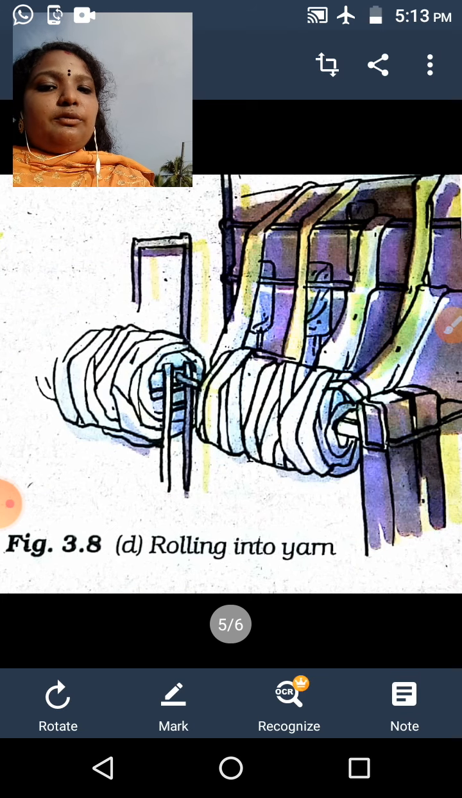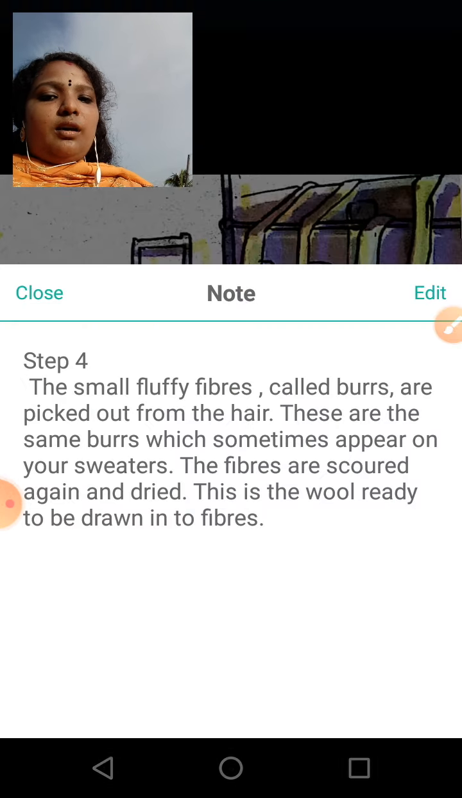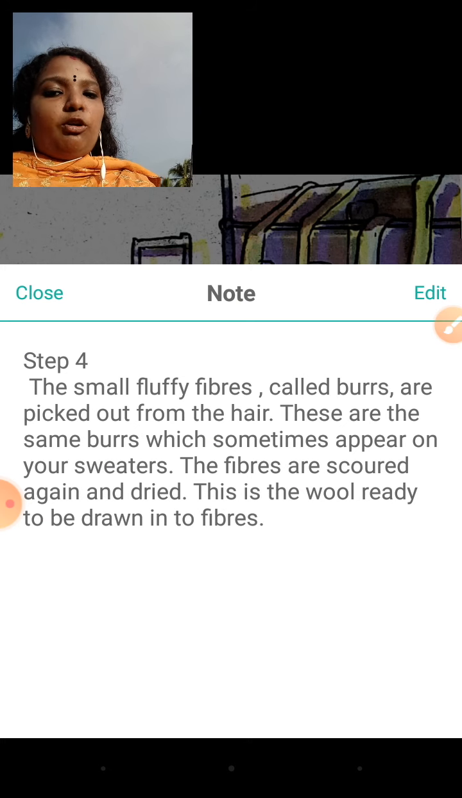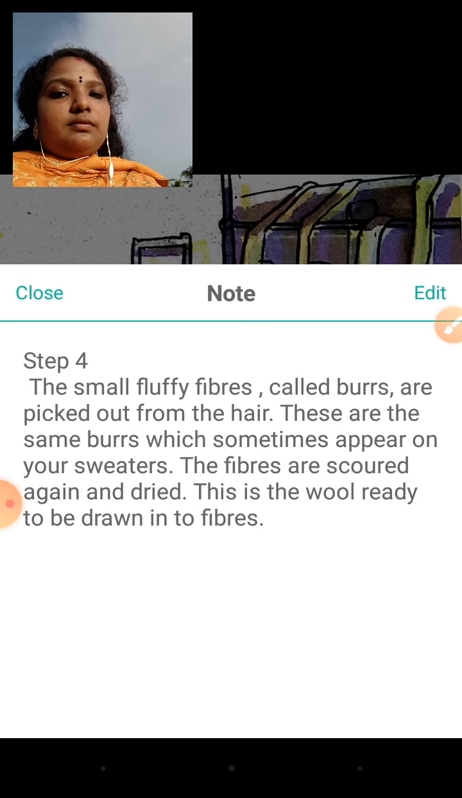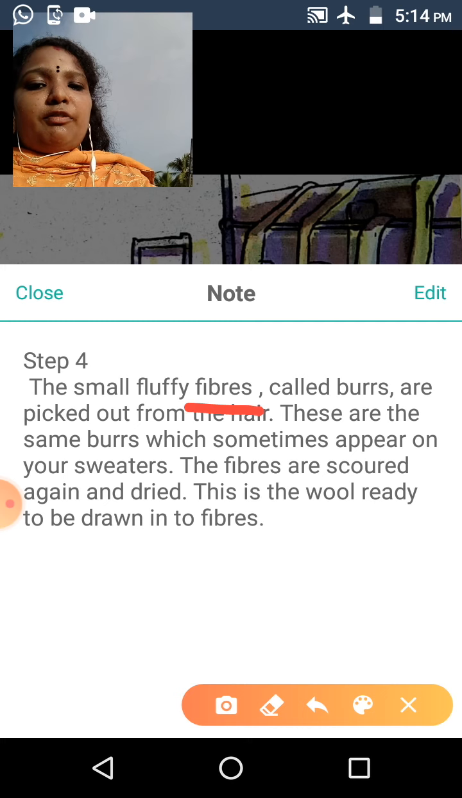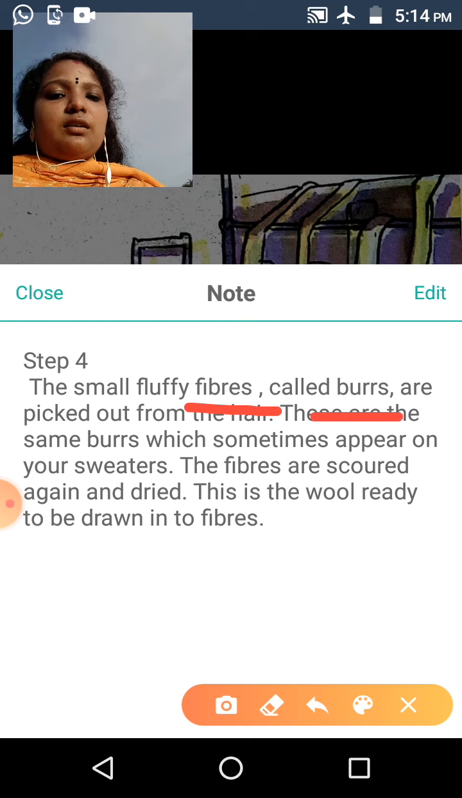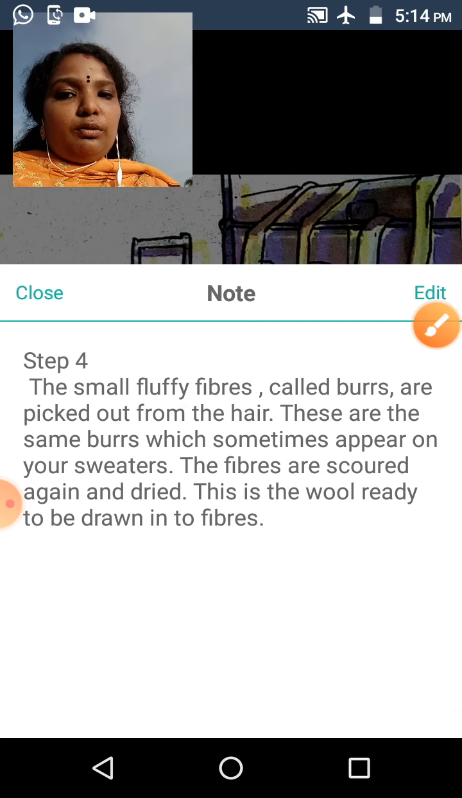The fourth step, it can be rolled into yarn. All of you look at that. In step 4, the small fluffy fibers are called burrs. In these fibers, small fluffy fibers are there. These small fluffy fibers are called burrs, and they are picked out from the hair.